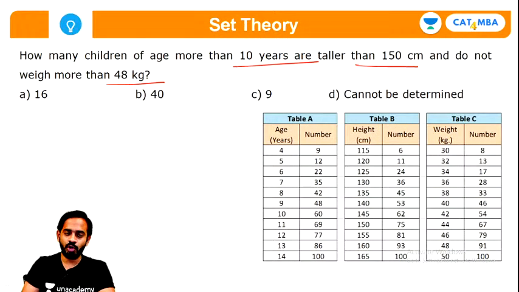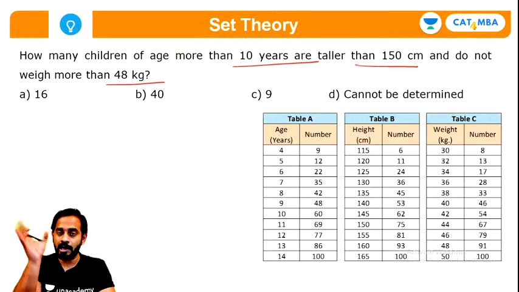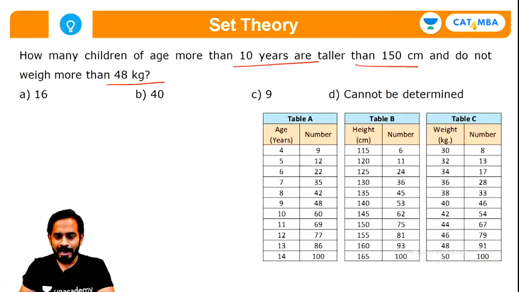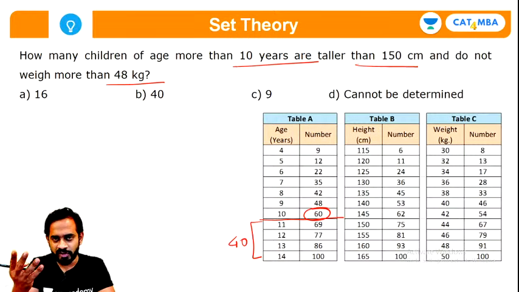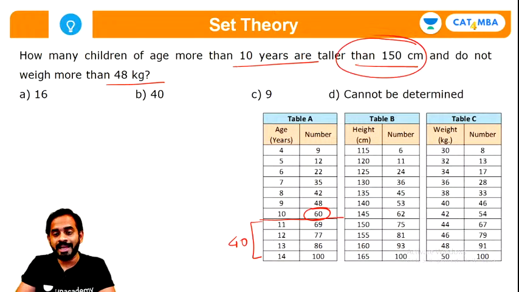And let me solve this and tell you. It's a very simple logic, guys. How many children are of age more than 10 years? First of all, we know that there are 100 children overall. And till 10 years there are 60 children. So how many children should be above that? 40, obviously. Because till the age of 10 years there are 60 children, so above that we will have 40 children left, and after that we want them to be taller than 150.